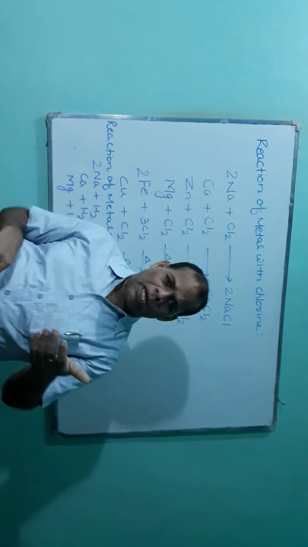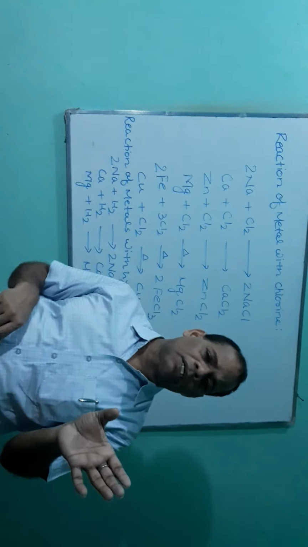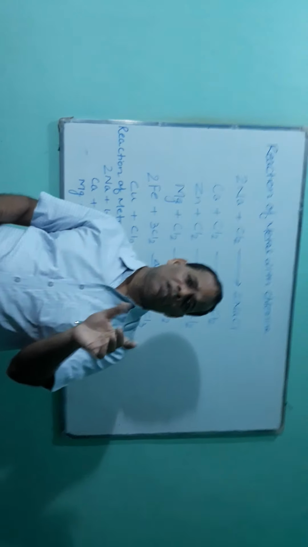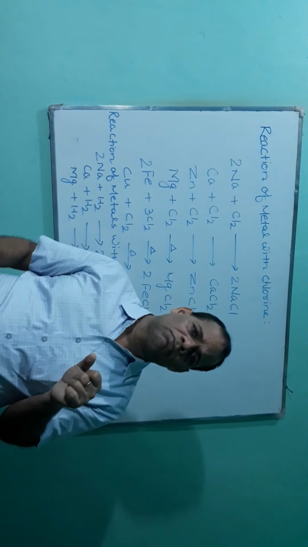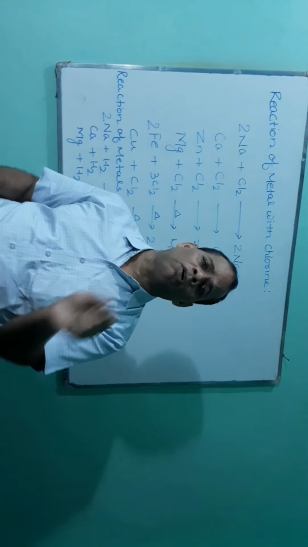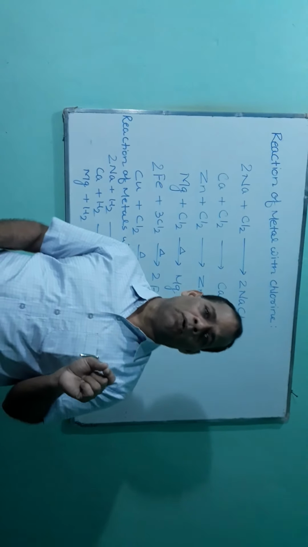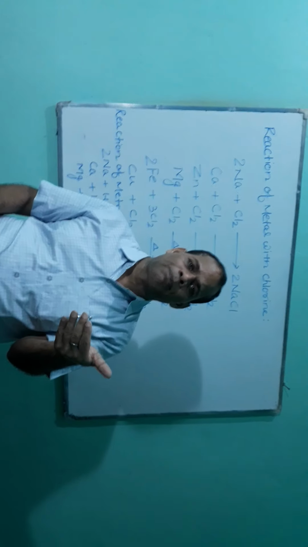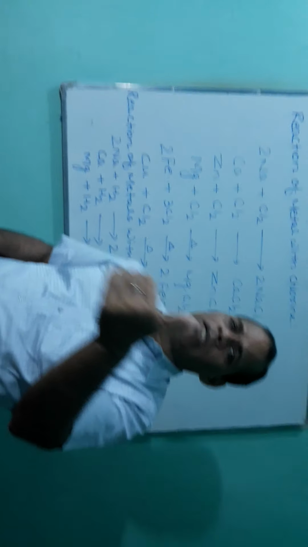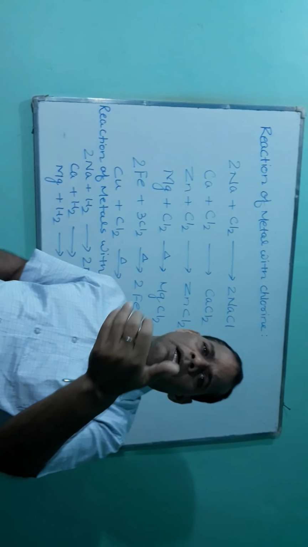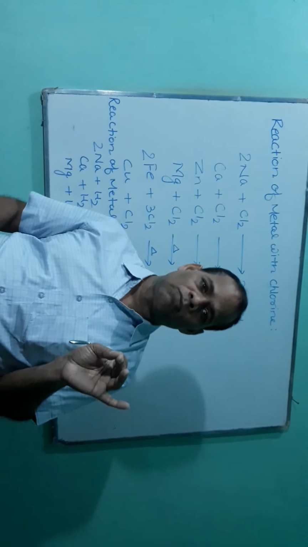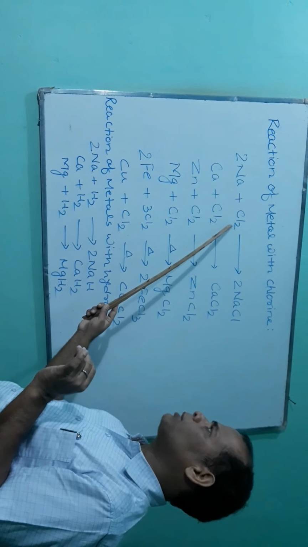When metal combines with non-metal, a bond is set up and the nature of the bond is an electrovalent bond or ionic bond. There is a transfer of electron between metal and non-metal. Metal loses electron and non-metal receives electron. Please remember it. Similarly, sodium reacts with chlorine.